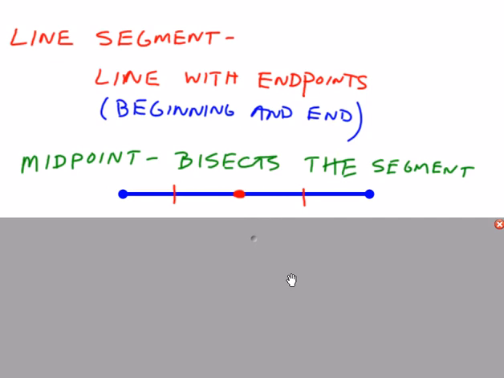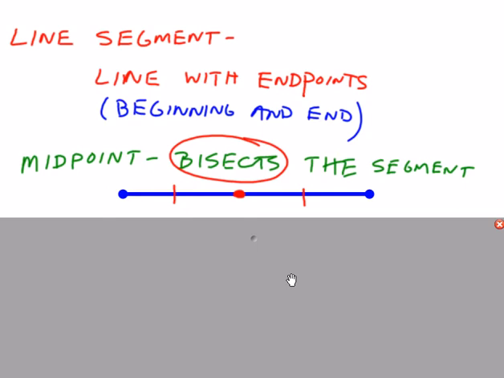Also, because a line segment has a beginning and an end, it's also possible to find the midpoint of a line segment. We've discussed midpoint previously. Midpoint is the point that is in the middle. A new word that we want to introduce is that a midpoint would bisect the segment, or cut it in half into 2 equal parts.